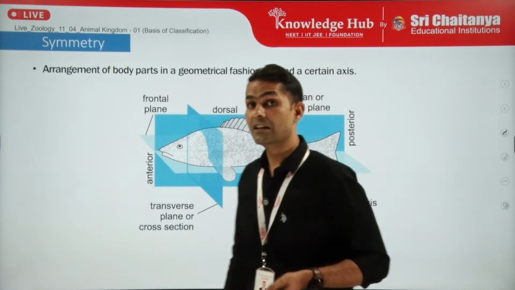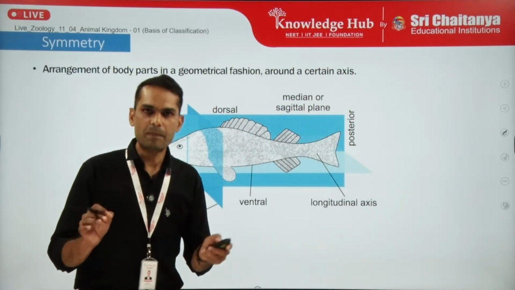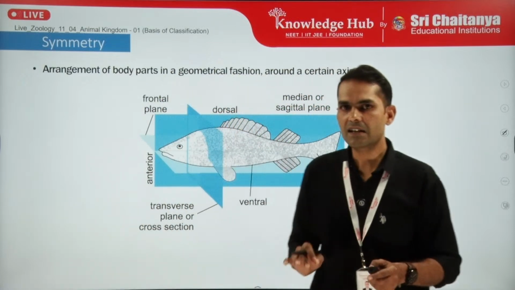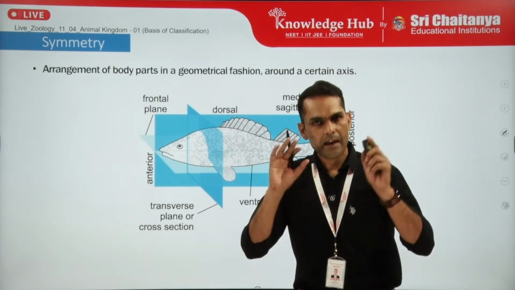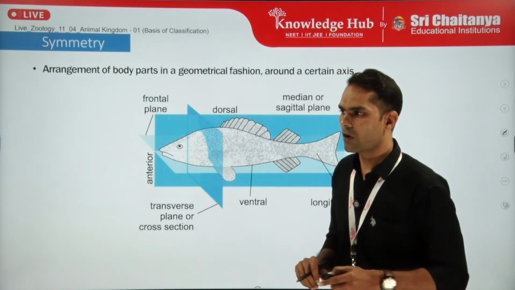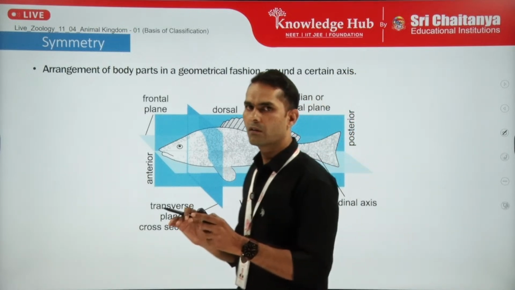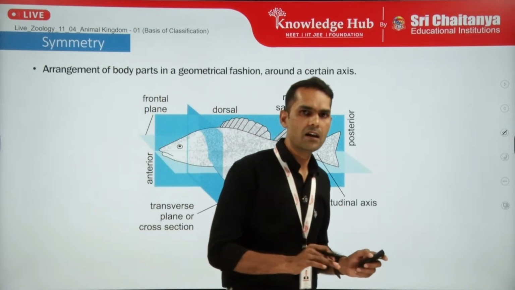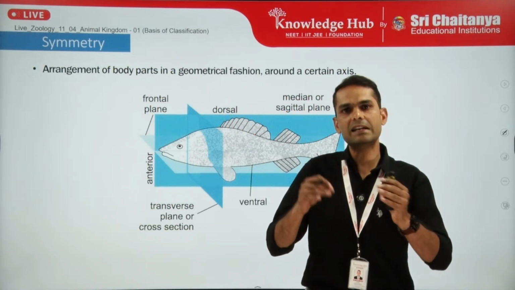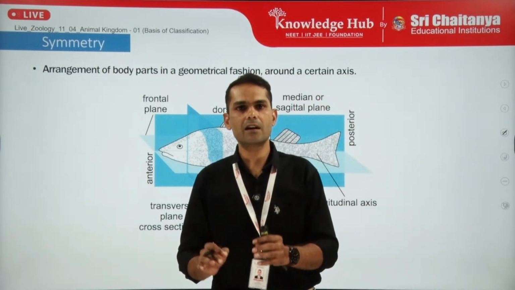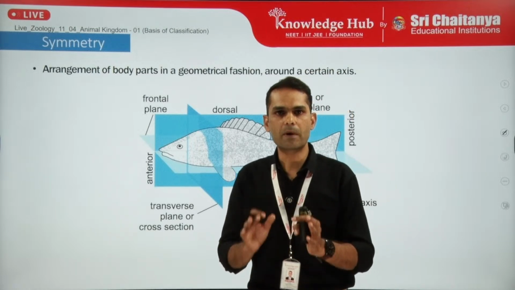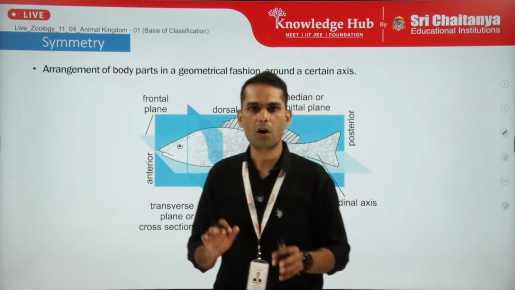Talking about another important basic parameter of classification, it is the symmetry. Now to understand the symmetry, we require some imagination. If you want to know whether an organism is symmetrical or asymmetrical, just by looking you can say, but to be precise in terms of the language of biology, you need to have a proper method. Now what does this proper method say?